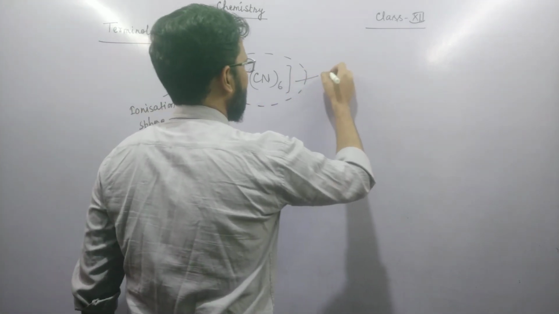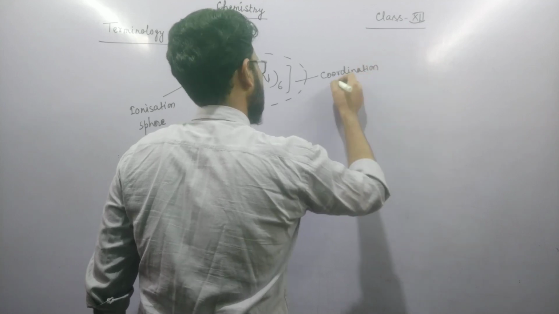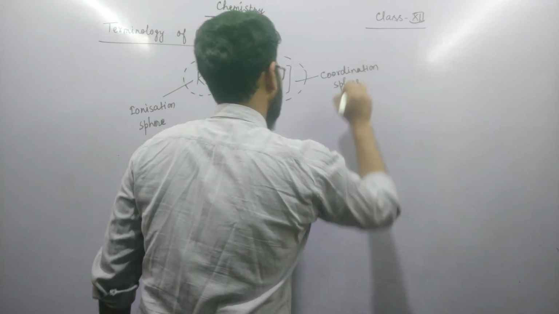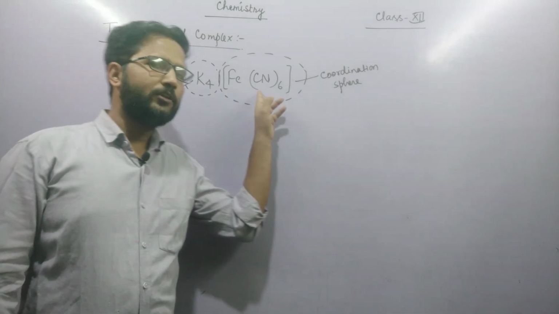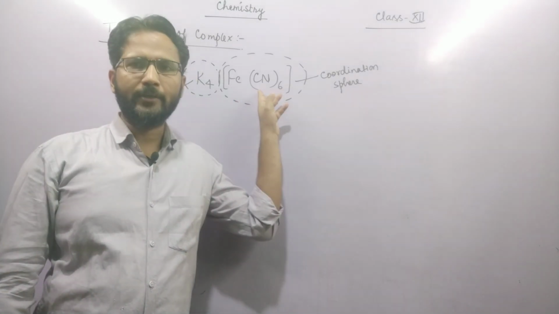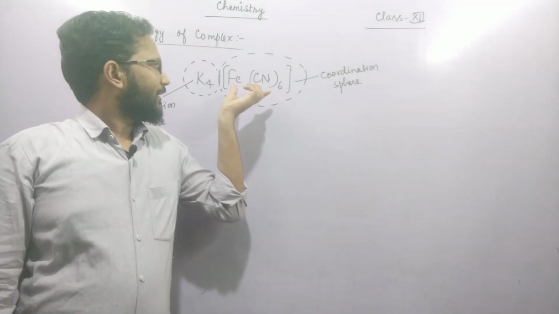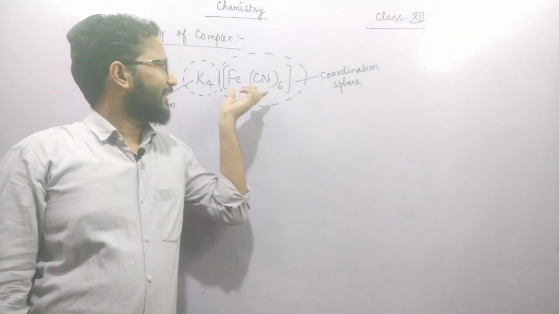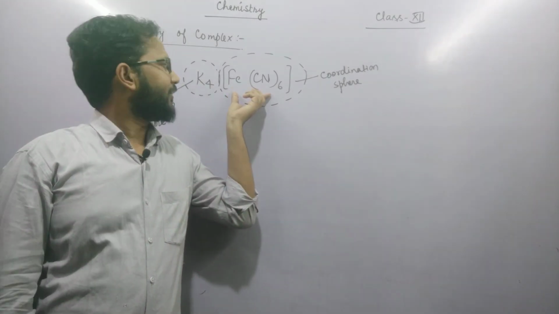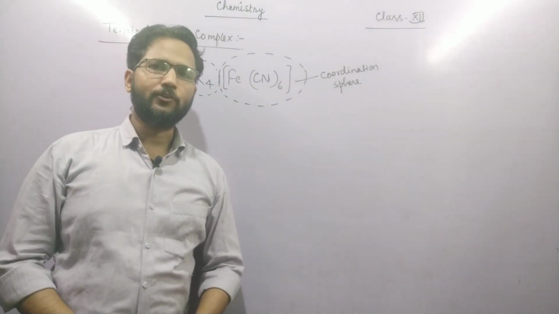Coordination sphere means that sphere which does not lose its identity on dissolving in water. This part of the complex remains the same, it can't be broken into Fe and CN. So this is called coordination sphere.